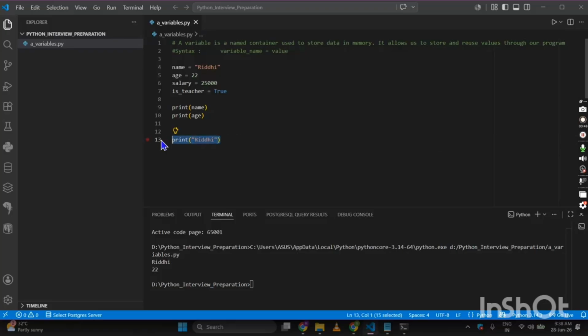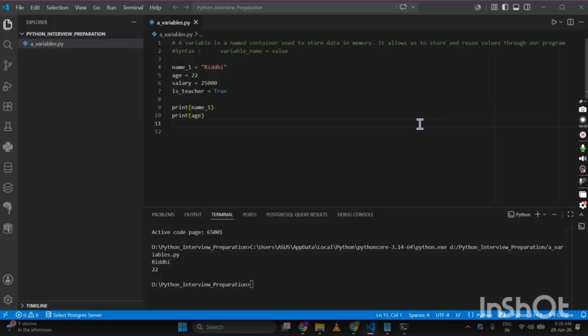Now there are something called naming rules. What are those naming rules of a variable? It should have letters from A to Z. Like I have stated over here, A to Z, the names are there. It can be uppercase, lowercase, it can have numbers. That means if you want, you can put a number over here, name1. Got it? You can put a number, and an underscore as well. So if I put name underscore 1 and I replace this with name underscore 1, this also works.